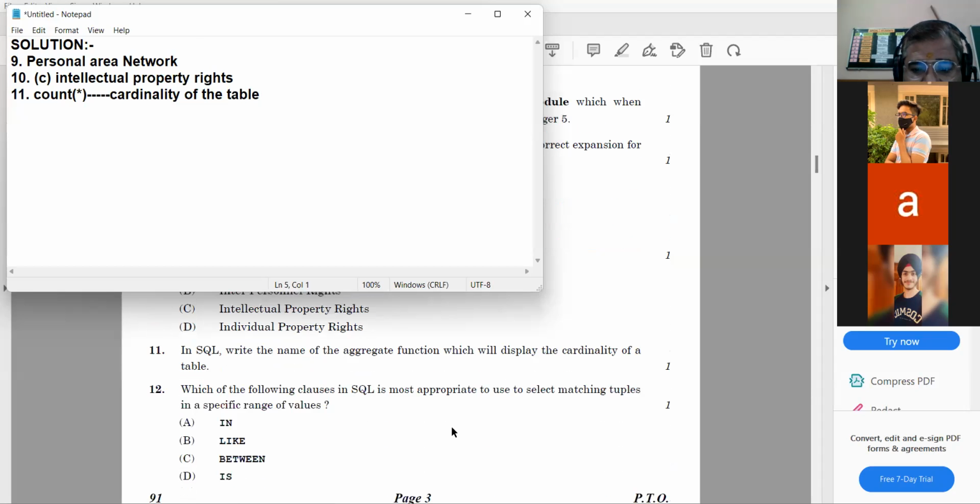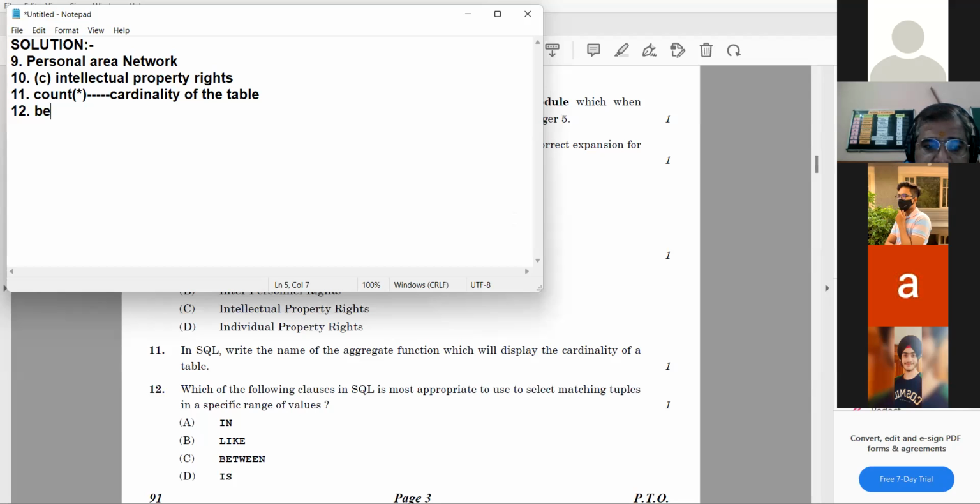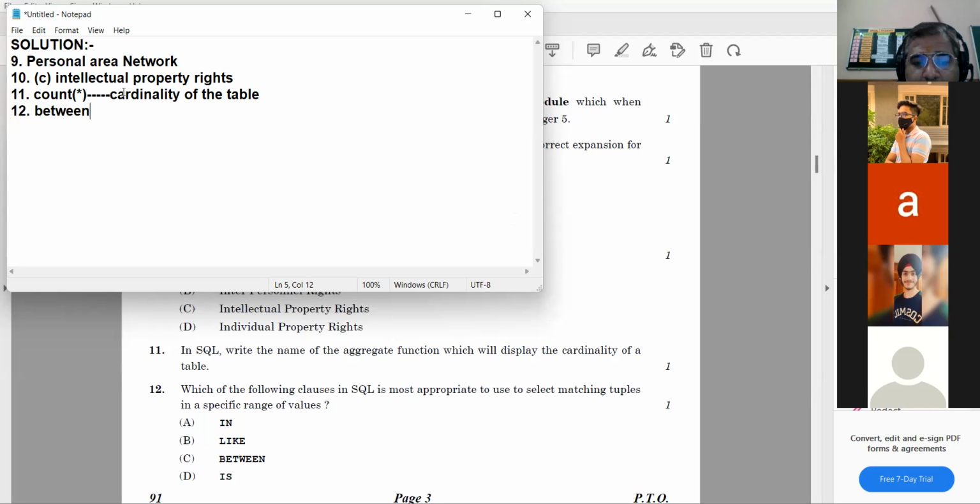Then we have 12th question. Which of the following clauses in SQL is most appropriate to use to select matching tuples in a specific range of values? Range of values. Yes, Abhishek. Sir, between. Between. All right.